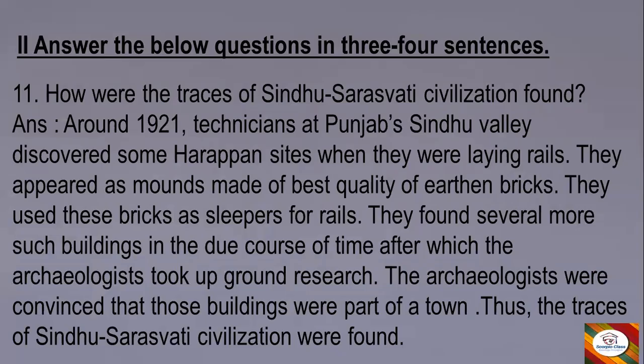They found several more such buildings in due course of time, after which the archaeologists took up ground research. The archaeologists were convinced that those buildings were part of a town. Thus, the traces of Sindhu Saraswati civilization were found.